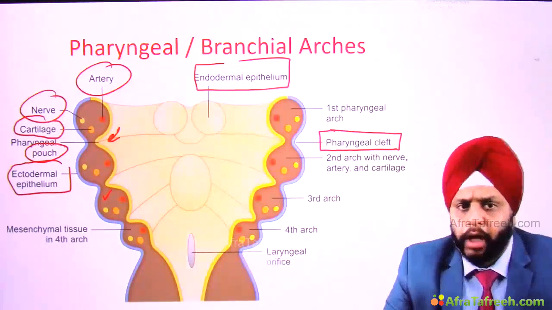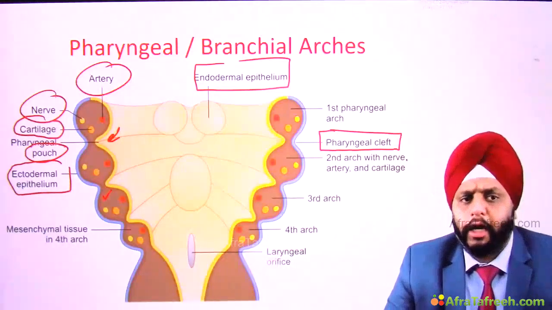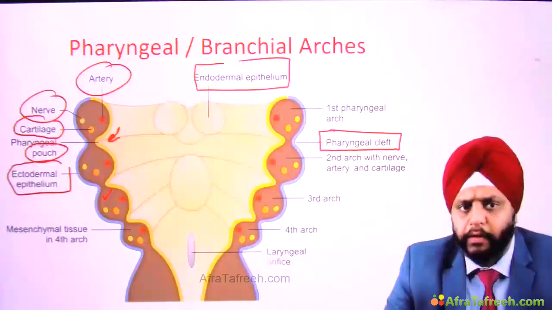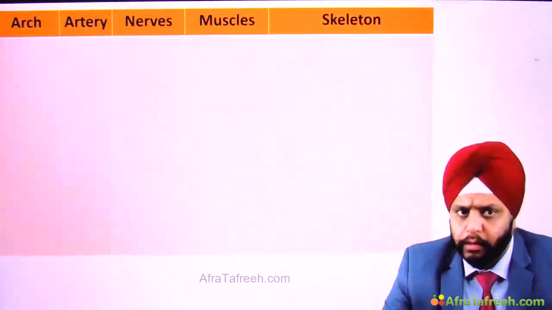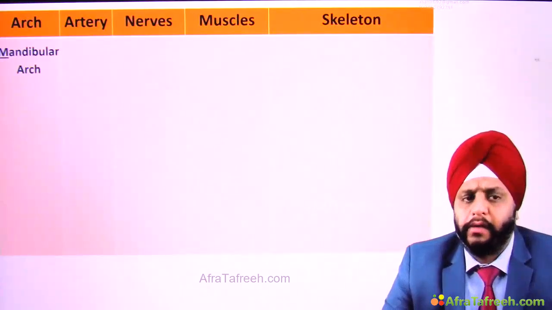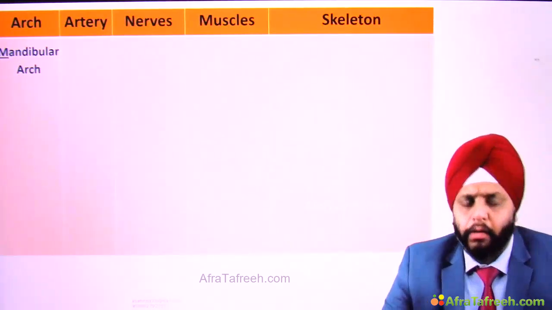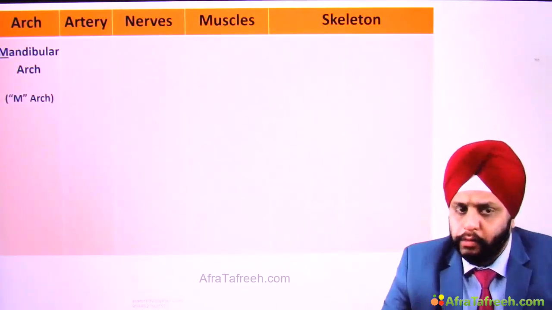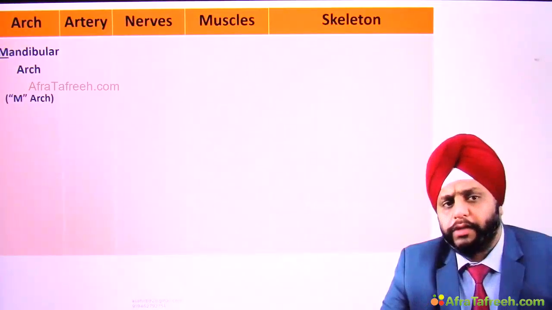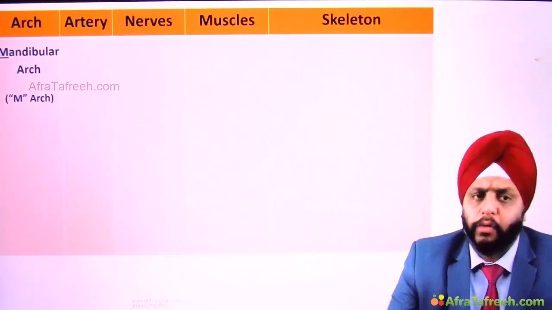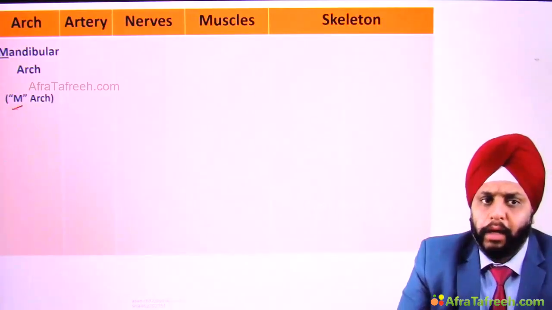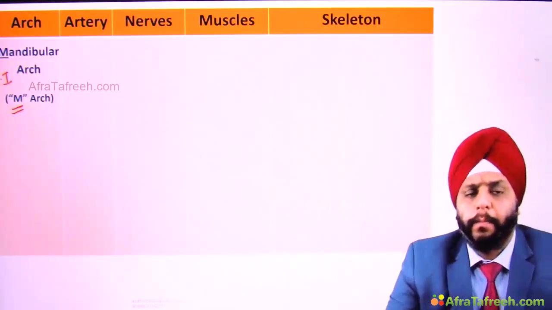Okay, so we'll talk about these arches and the clefts and the pouches. So let's first talk about the arches. So let's first talk about the first arch. The first arch is traditionally known as the mandibular arch, right? I'll call it the M arch. So remember, most of the structures inside this arch start with M, so I will call it the M arch. So the first arch is our mandibular arch.